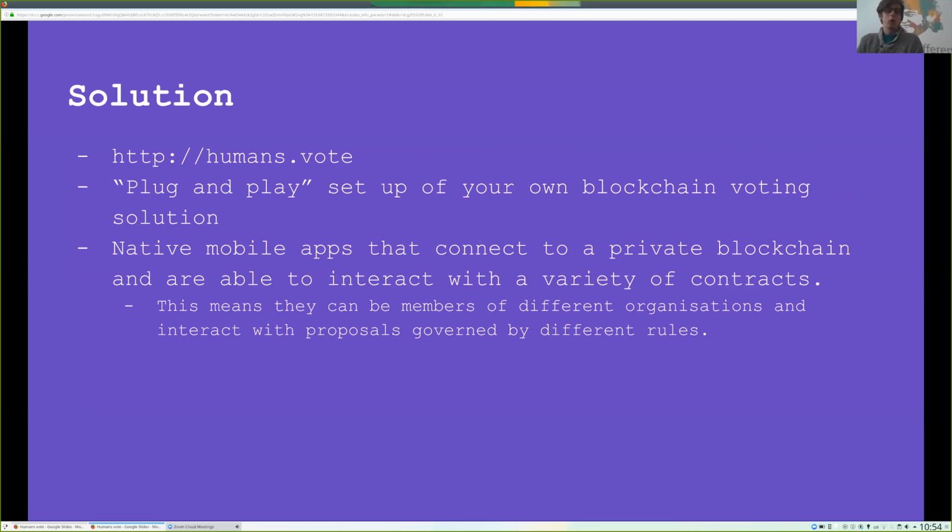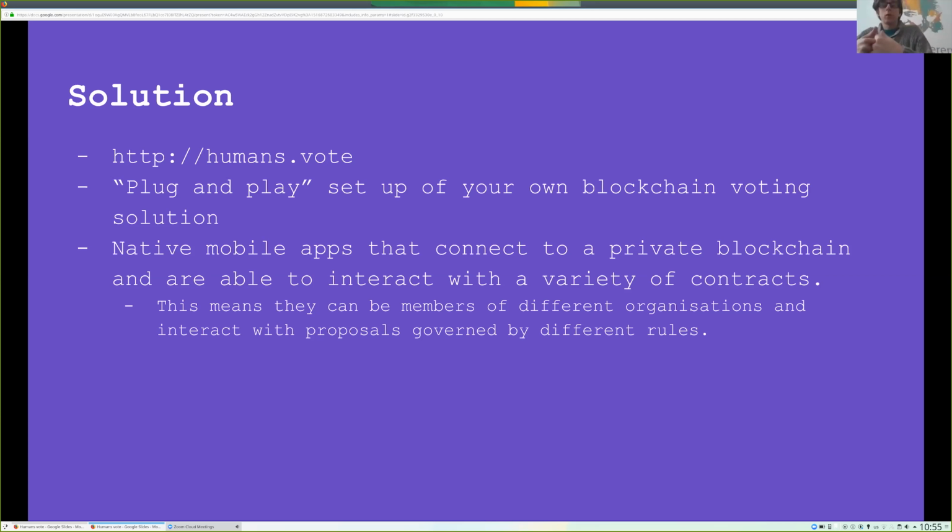We call it Humans.Vote. It's available on Humans.Vote, and we invite you to try it out. It's basically a plug-and-play setup of your own blockchain voting solution. So we have two things. One is native mobile apps that connect to a private blockchain and are able to interact with a variety of contracts, allowing you to set up an organization that is private or public. You can set up different voting rules, and all of these are then deployed as smart contracts and allow you to interact with them. This means that people can be members of different organizations with one of their wallets and interact with proposals governed by different rules.